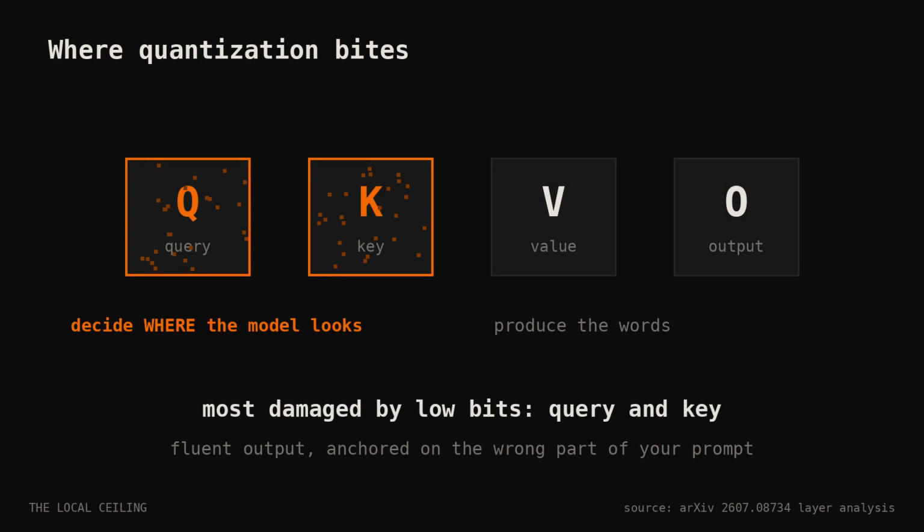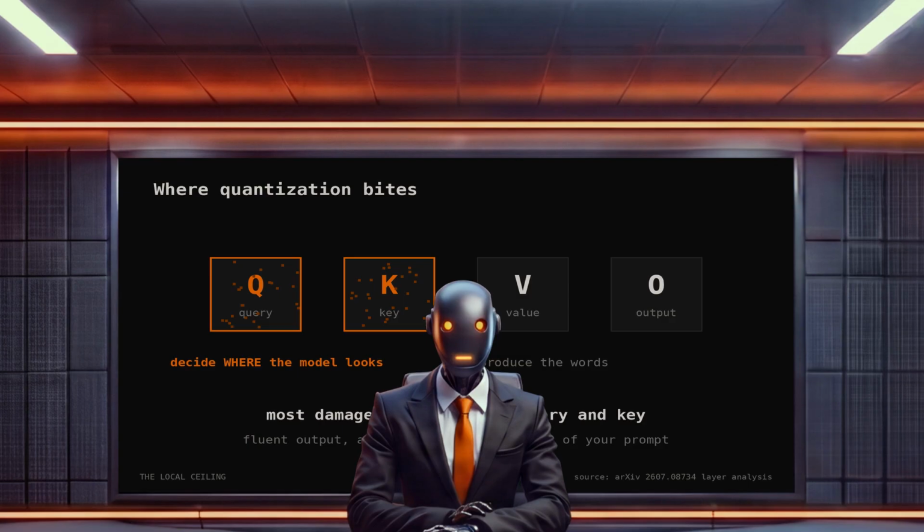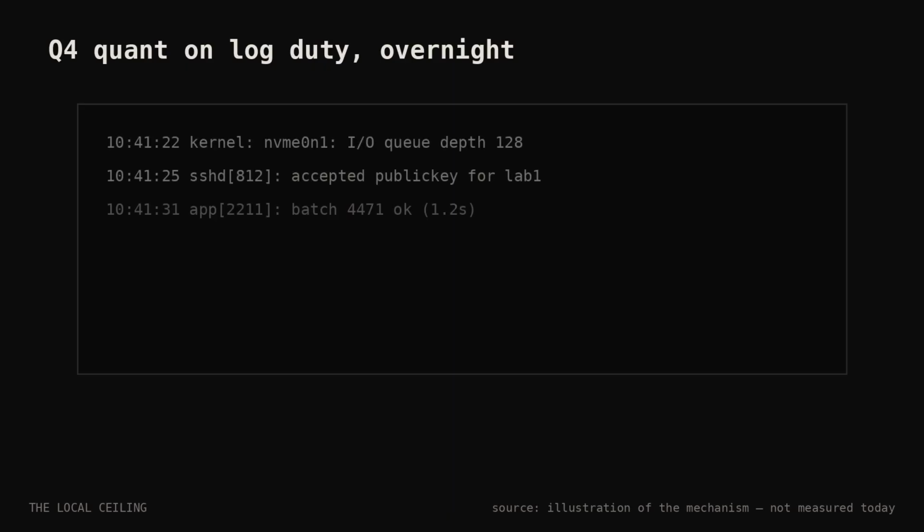Inside every transformer layer, 4 projections: query, key, value, output. Quantize them separately, and query and key, the 2 that decide where the model looks in your prompt, are consistently the most damaged by low bit counts. Value and output, the parts that produce the words, hold up better. Think about what that means. The model still speaks fluently. It just quietly anchored on a different part of your question. Nothing looks broken.